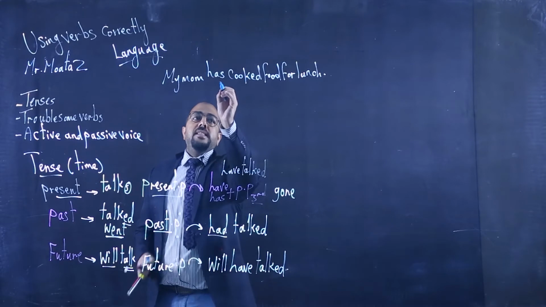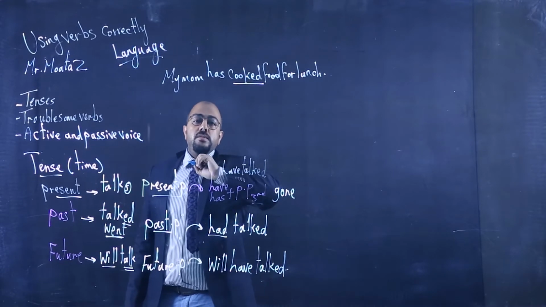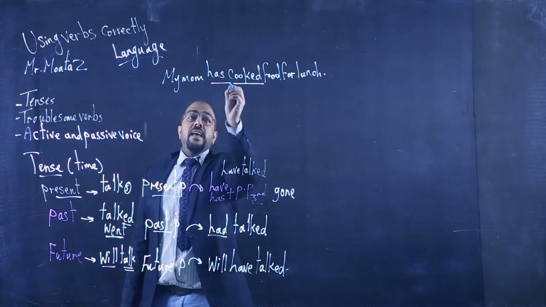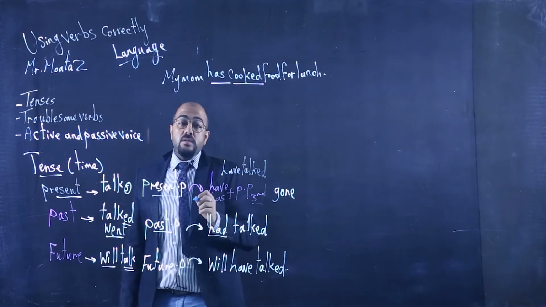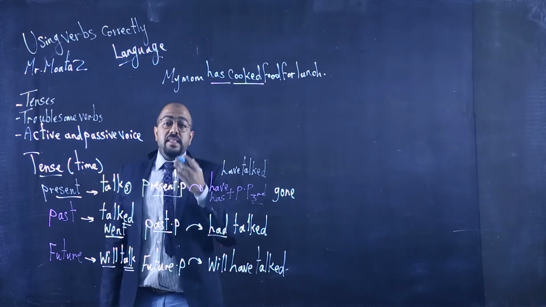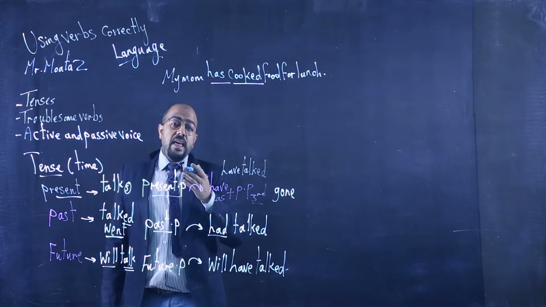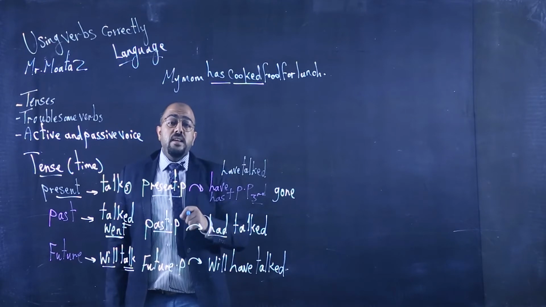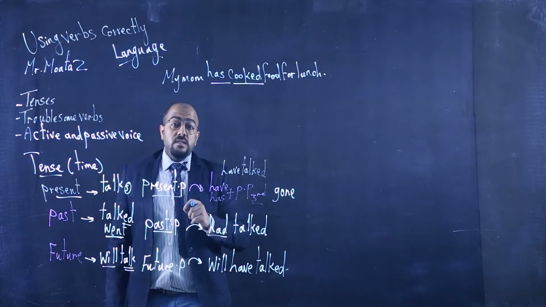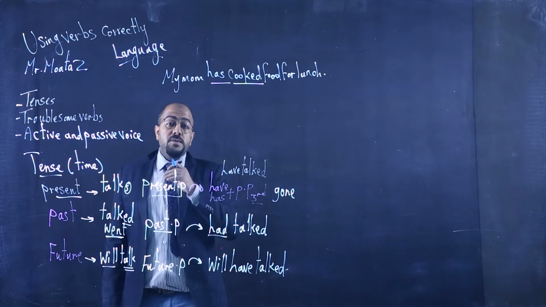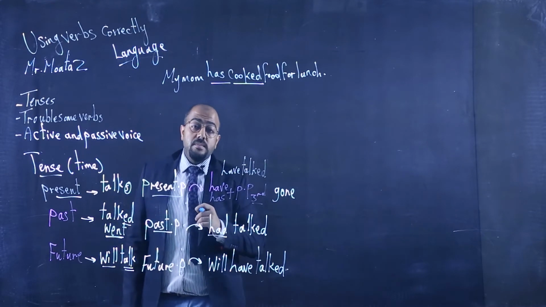The first, that the food is finished. She prepared all the food. The second, that the food is ready right now. So it shows an action that happened in the past, but is still relevant to the recent time. I have just eaten, I have just drunk. They show you an action that happened, but still to the recent time.